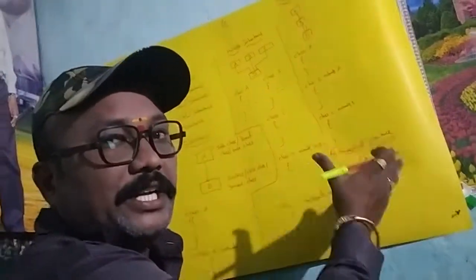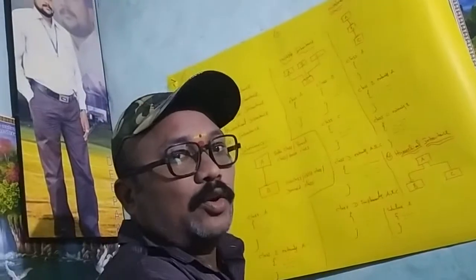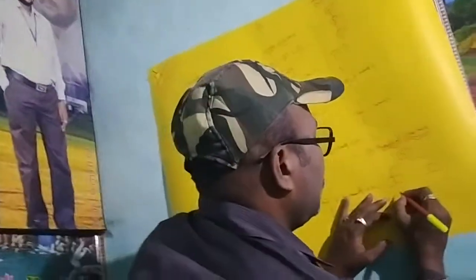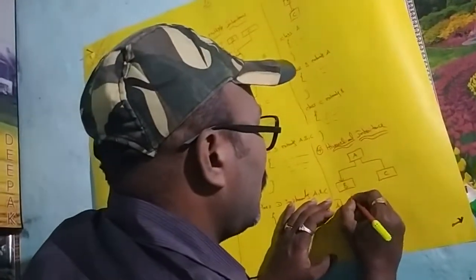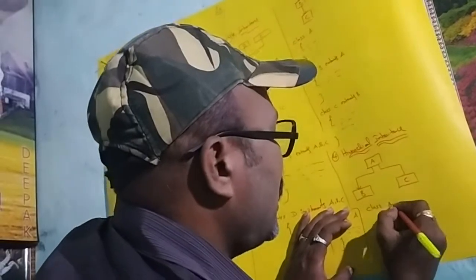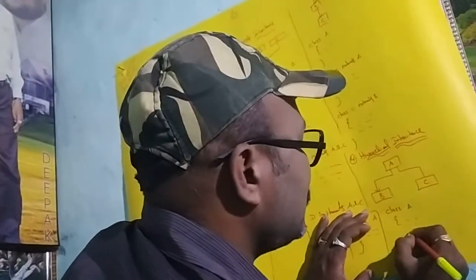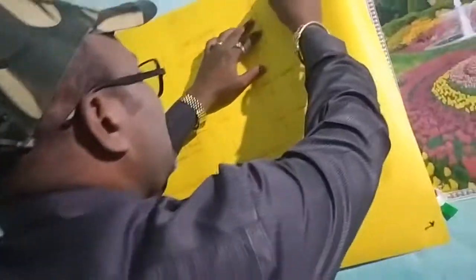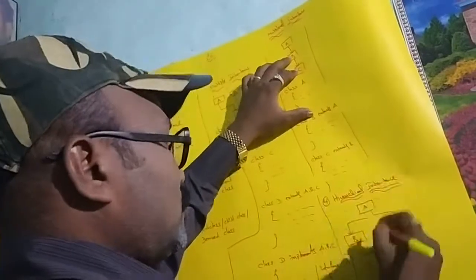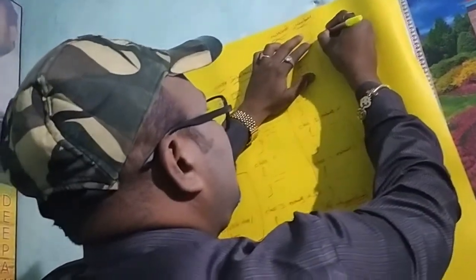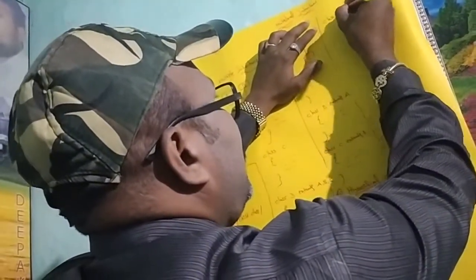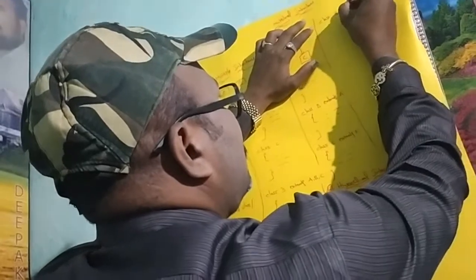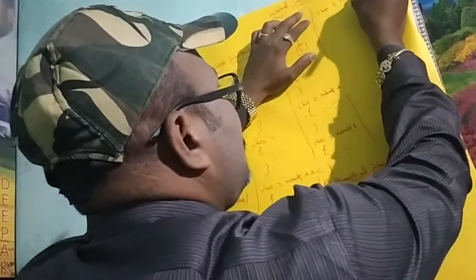Now, it is a diagrammatic representation of hierarchical inheritance. Then, how to convert it into coding? Class A. What is the superclass name? A. One superclass, then more than one subclass. Then next one, my dear students, class B. Class B extends A.